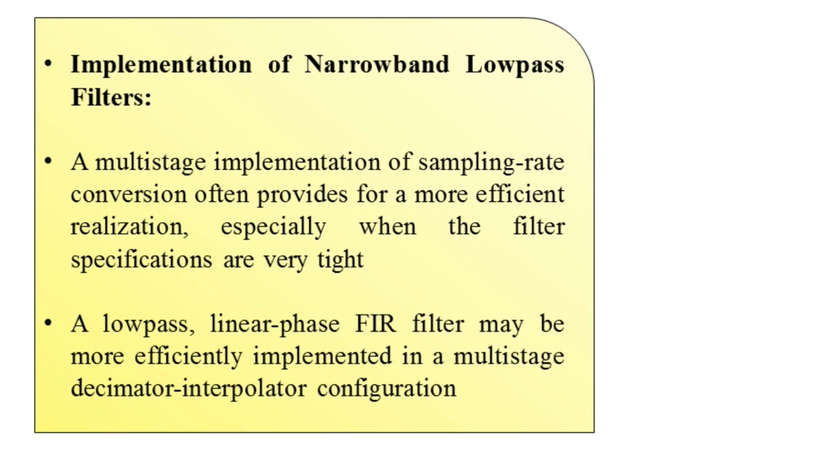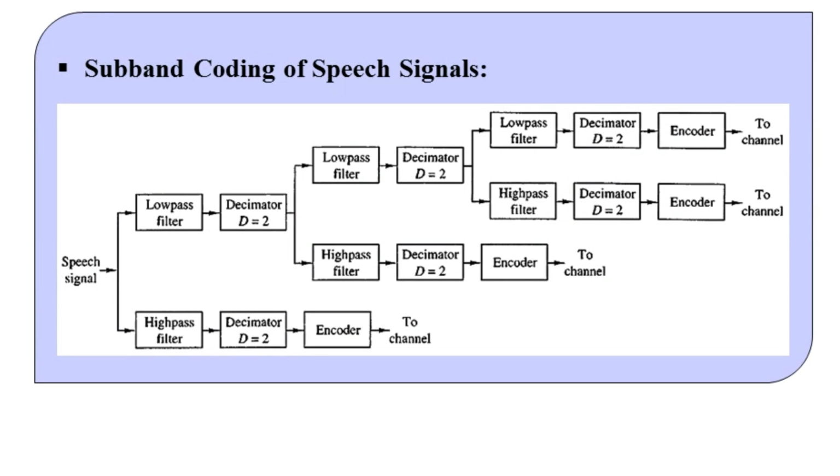Next, we can also address the application of multi-rate signal processing in the area of subband coding for signals of the speech type. Speech signals can be processed with the help of subband coding. In this schematic, you see the speech signal processed in this fashion. In the first stage we have the low pass filter and the high pass filter, along with the decimator.